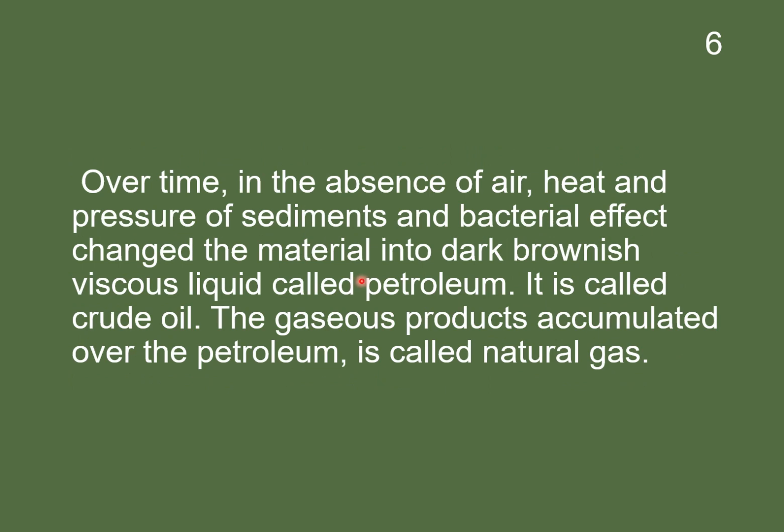Over time, in the absence of air, heat and pressure of sediments and bacterial effect changed the materials into a dark brownish viscous liquid called petroleum. It is called crude oil. The gaseous products accumulated over the petroleum are called natural gas.